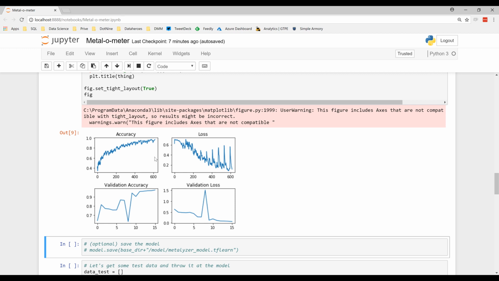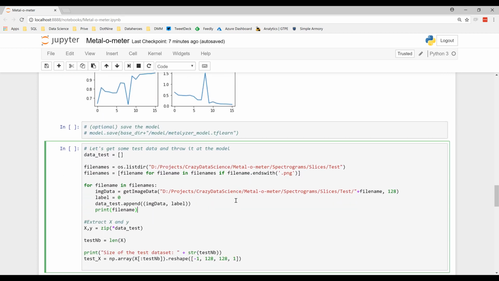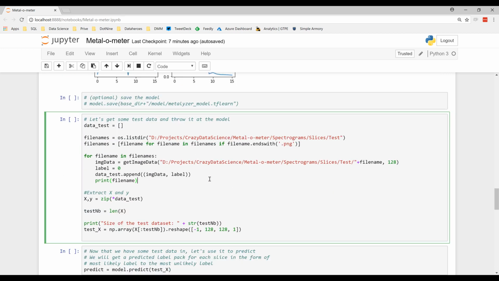So far it looks like this model is doing really well. So now we have to get started with the real test. We're going to throw some music, some MP3s, against it and ask it to predict for every slice if it's metal or non-metal. So I'm opening a function again, the same one we've seen earlier that grabs the training data, but in this case I'm going to grab the spectrogram slices from the test folder.